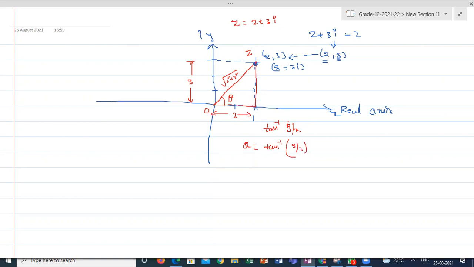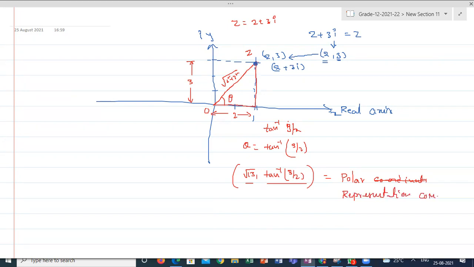Suppose the same point I can represent like this also: root 13, comma, tan inverse 3 by 2. This is called polar coordinates, or polar representation of a complex number. Sorry, it's polar coordinates because there are two coordinates here.